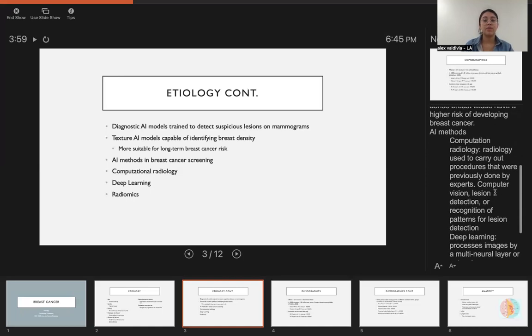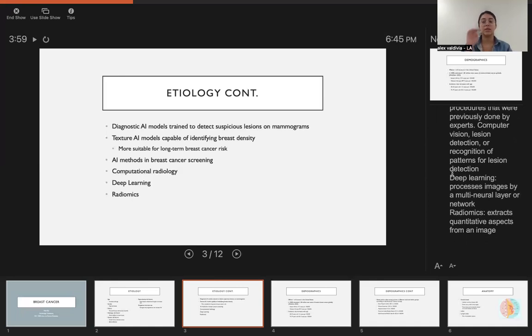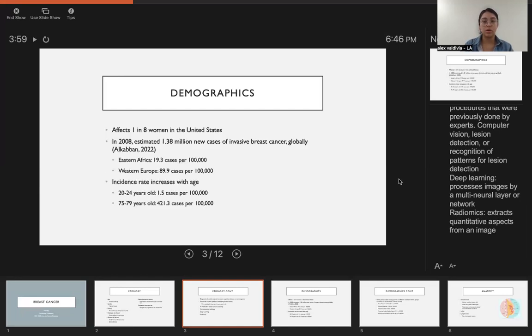So some AI methods that are used are computational radiology, which is radiology used to carry out procedures done by experts; computer vision, lesion detection, or recognition of patterns for lesion detection; deep learning, where they process images by a multi-layer neural network; and radiomics, where it extracts quantitative aspects from an image.